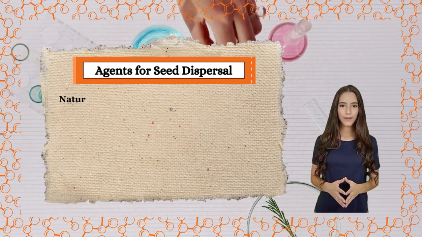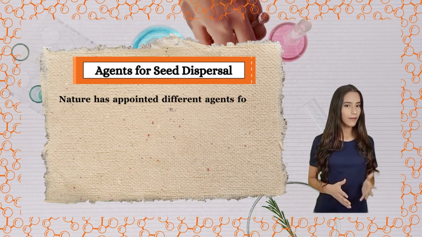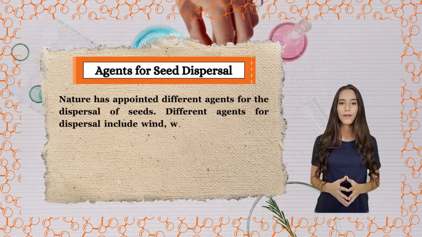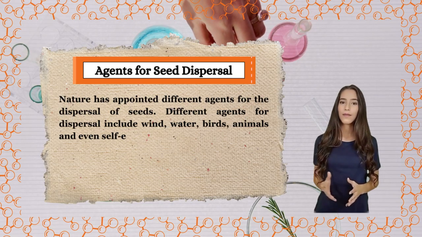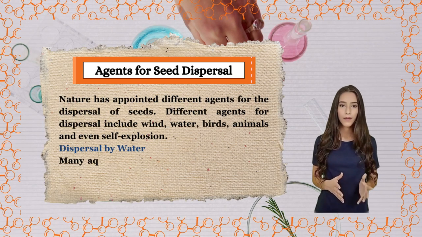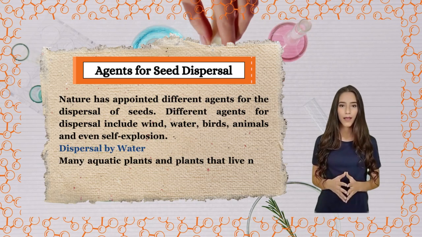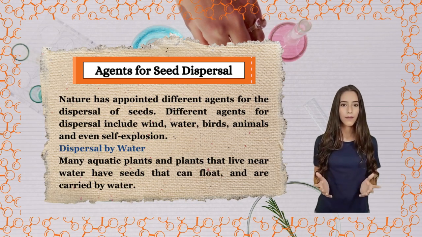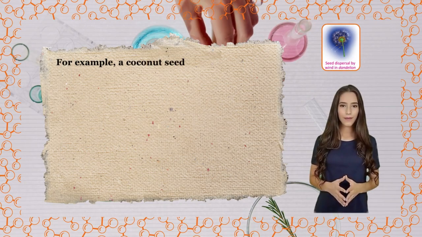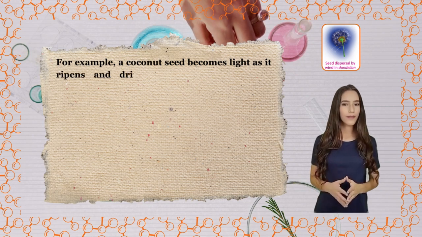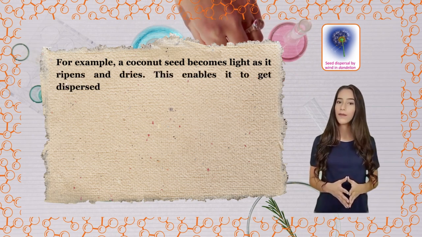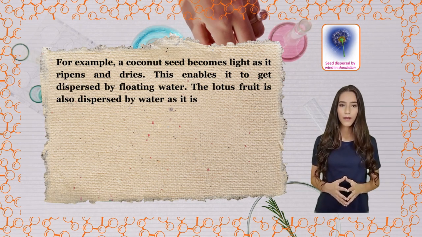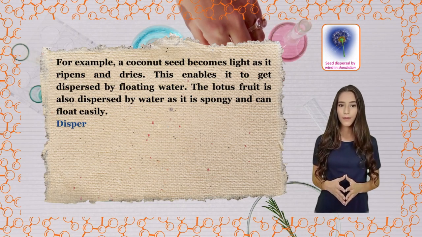Agents for seed dispersal. Nature has appointed different agents for the dispersal of seeds. Different agents for dispersal include wind, water, birds, animals, and even self-explosion. Dispersal by water. Many aquatic plants and plants that live near water have seeds that can float and are carried by water. For example, a coconut seed becomes light as it ripens and dries. This enables it to get dispersed by floating water. The lotus fruit is also dispersed by water as it is spongy and can float easily.